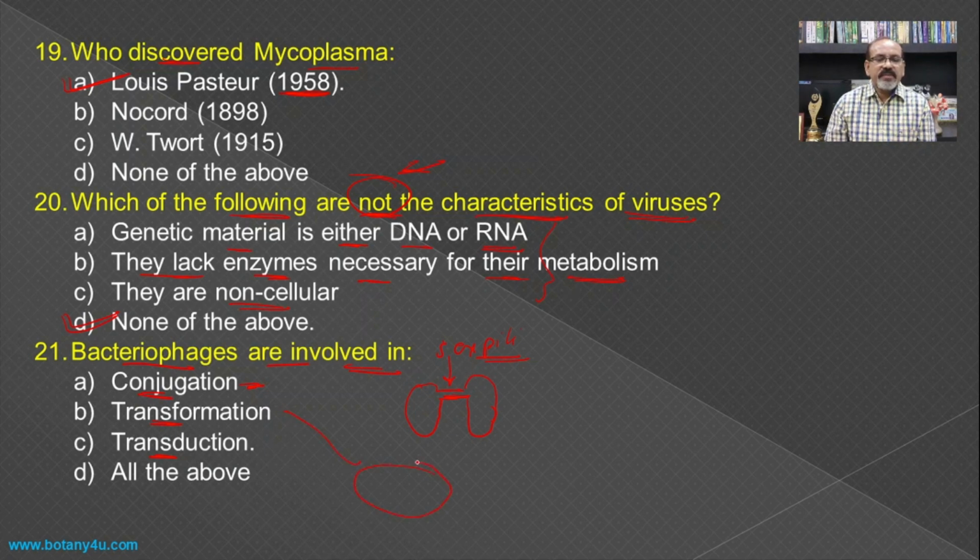Transformation means the uptake of DNA by the bacterium from the surroundings. So, if this DNA is present nearby the bacterial cell, then it is to be absorbed by the bacteria, that is the transformation, no involvement of the phage. And transduction means the transfer of DNA from one bacterial cell to another with the help of a vector, and that is known as the bacteriophage, and hence transduction becomes the answer for this one.